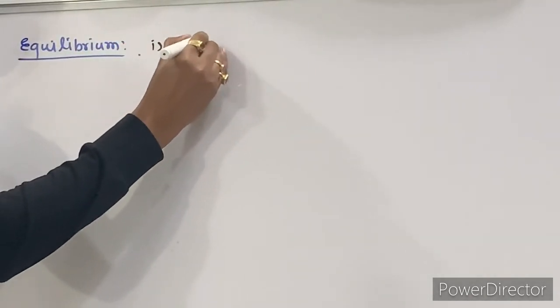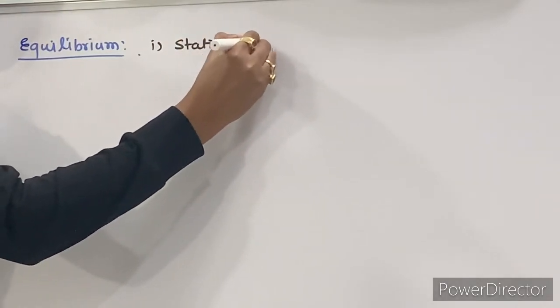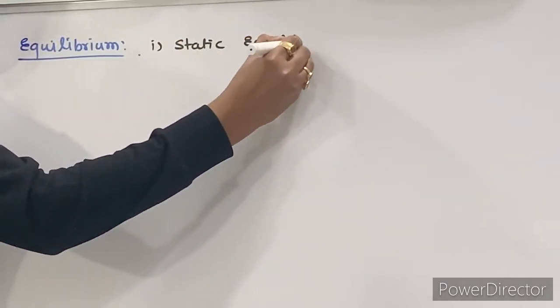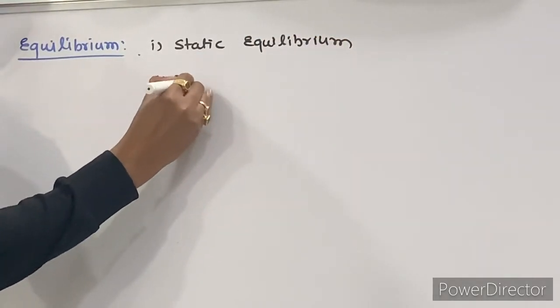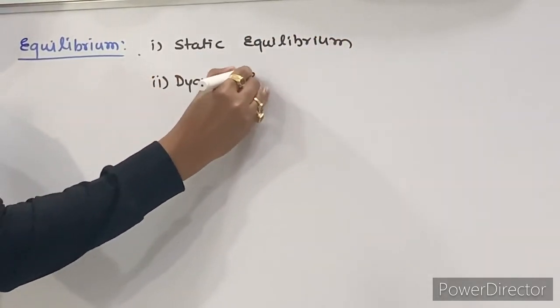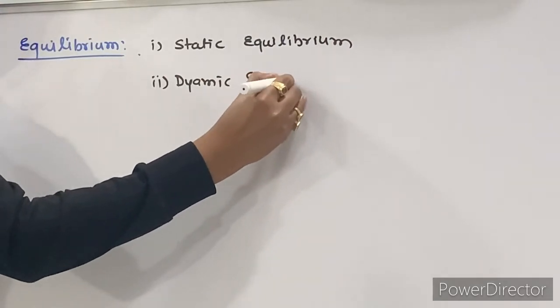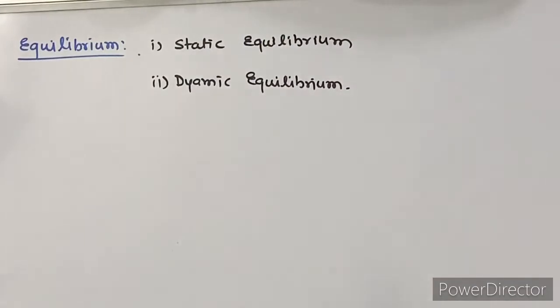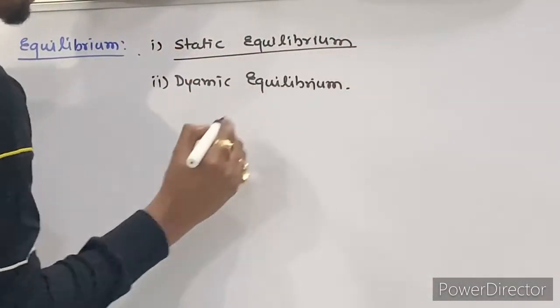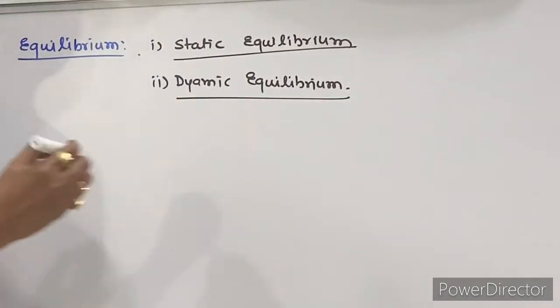Now there are two types of equilibrium. One is static equilibrium, and the second is dynamic equilibrium. Static means the body is at rest. Dynamic means the body is in motion.